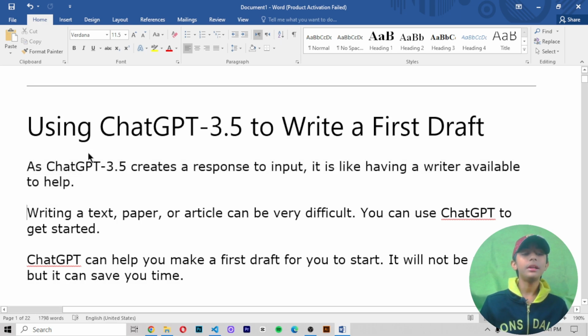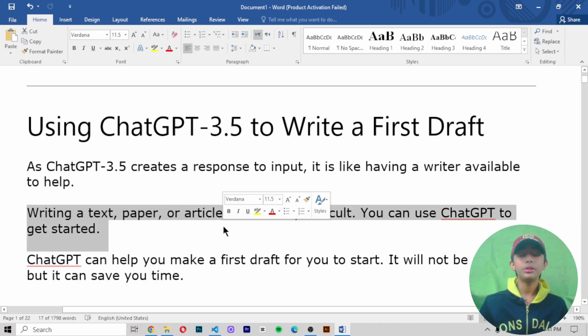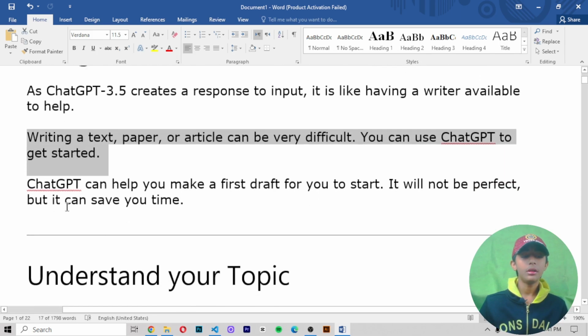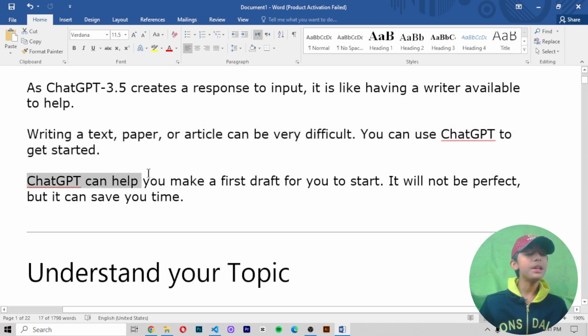Now, writing a text paper or an article can be very difficult, and you can use ChatGPT to get started. ChatGPT can help you make a first draft to start with. It will not be perfect, but it can save your time.